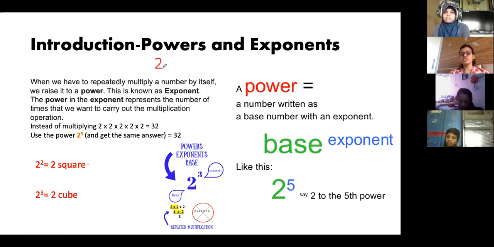2 raised to 10 is not equal to 10 raised to 2. 10 into 2, you cannot write in the form of power, right? 10 into 2, how will you write?